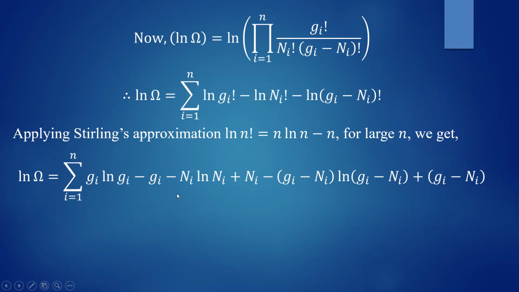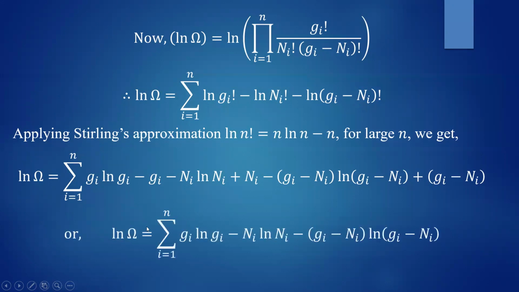Then simplify it further. Plus gi is there, minus gi is there, this gets cancelled. The minus ni plus ni also gets cancelled. Only the ln terms will remain. Therefore, you are left with ln omega equal to summation from i equal to 1 to n of gi ln gi, this term remains, minus ni ln ni, this term remains, minus gi minus ni into ln of gi minus ni. This term is going to remain. Other things are getting cancelled.